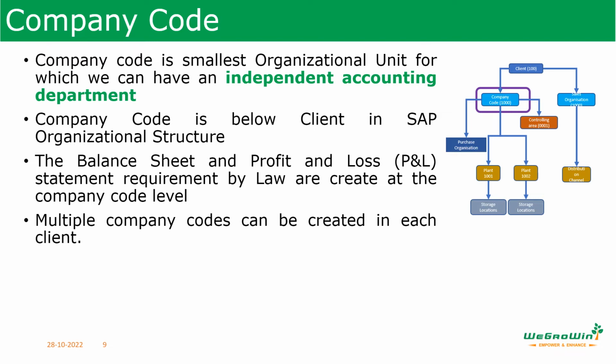So you can also discuss these things with your financial colleagues and your accounting department team. And then the company code is defined below the client in the SAP organization structure. SAP defines company code as the smallest organization unit for which a complete and self-contained set of accounts is defined. So anything coming in the accounts comes under the company code, where we have to define the profit and loss statement and also the balance sheets. So normally a company code represents legally independent companies.